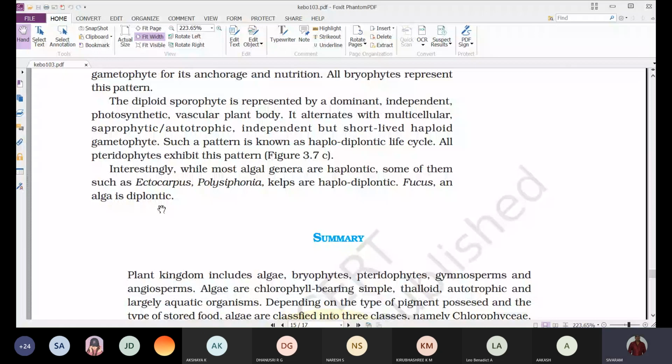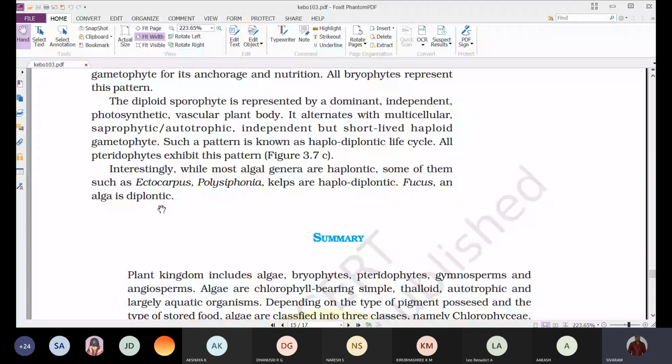That is the difference that we observe with reference to the life cycles of the different groups of plants. In algae, mostly haplontic life cycle, and in bryophytes and pteridophytes, we'll observe a haplodiplontic life cycle with variation in the period of sporophytic stage and gametophytic stage.